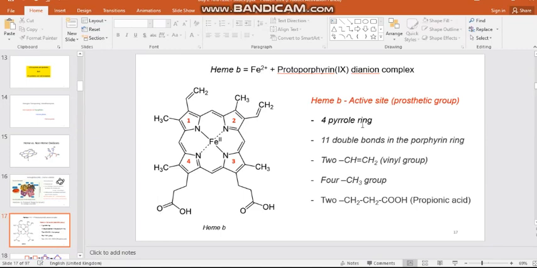For the tetrapyrrole ring, how many double bonds are present in the ring system? If you look at it, the porphyrin ring system contains about 11 double bonds in total. 2 vinyl groups, 2 propionic acid groups, and 4 methyl groups are present.